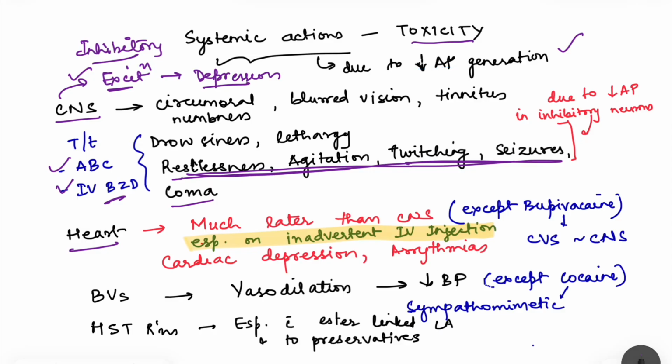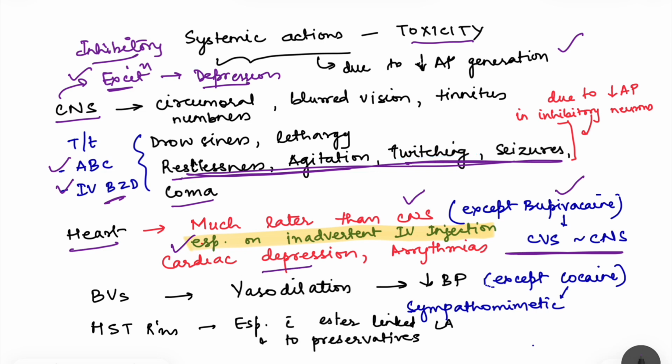Then there is a toxicity to the heart. This toxicity to the heart appears much later than that of CNS. So a 2 to 3 times increased dose of local anesthetic more than what can lead to CNS toxicity will lead to heart toxicity, except in case of bupivacaine. Bupivacaine cardiotoxicity is much more, and approximately at the same time when CNS toxicity symptoms are appearing, CVS toxicity symptoms will also appear. Secondly, if inadvertent IV injection is given, then also we will get this CVS toxicity much earlier, right?